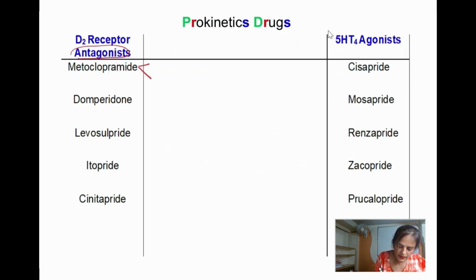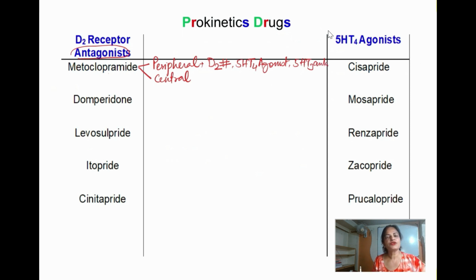So metoclopramide is going to exert 2 types of action, peripheral and central. Peripherally it is going to block the D2 receptor. Apart from that, it is also a 5-HT4 agonist, and at high dose it is a 5-HT3 antagonist.